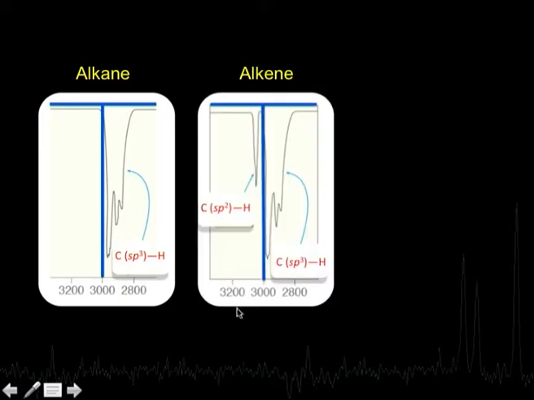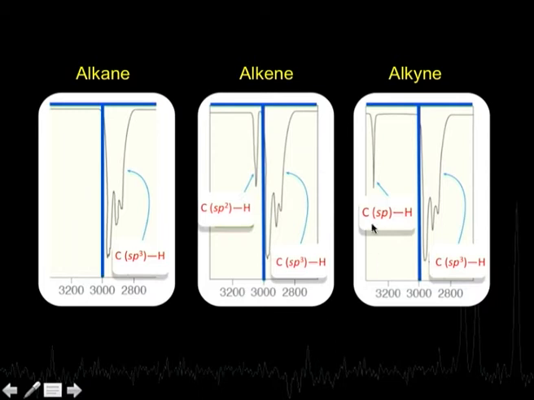But if we come to alkenes, we will have CH bonds which are on sp3 carbon atoms or the ones which contain sp2 hybridized carbon atoms. So, this CH bond having the carbon atom as sp2 hybridized has a vibration frequency higher than 3000 centimeter inverse, whereas this happens to be less than this. So, because of this, there is a shift in the vibration frequency. If we move to alkynes, we find that this CH having the carbon atom as sp hybridized has gone further to a higher value of vibration frequency.